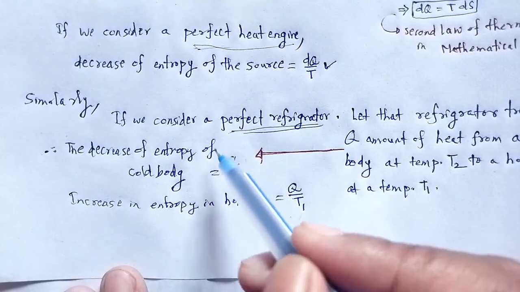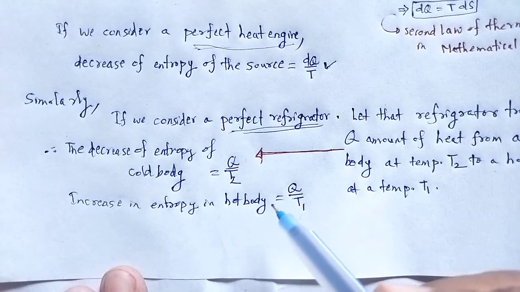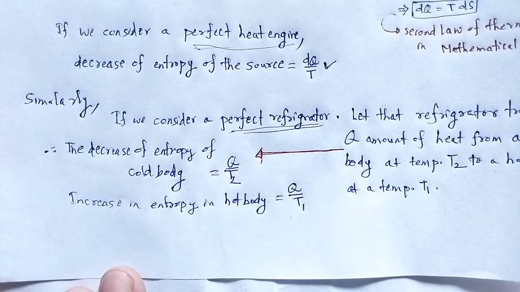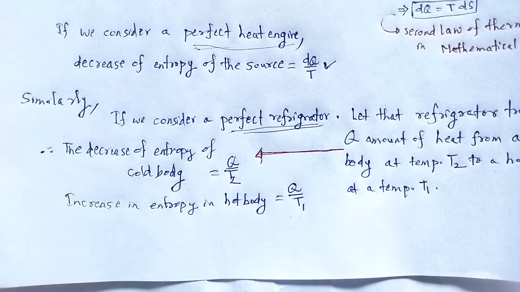This is the decrease of entropy in the cold body, this is the increase of entropy in the hot body, and the entropy of the working substance remains unchanged.